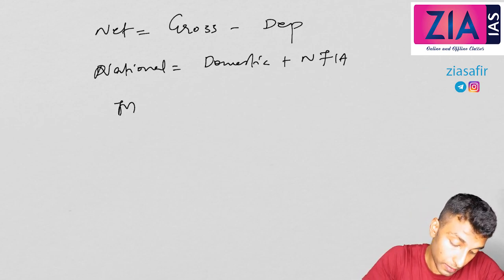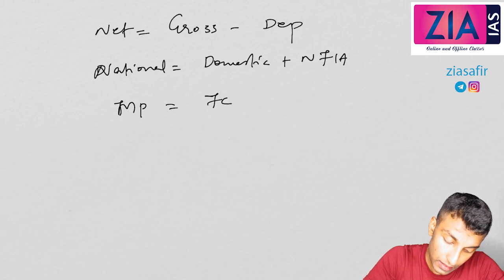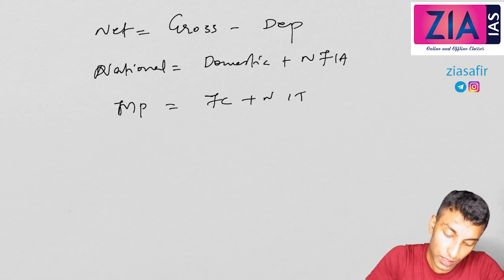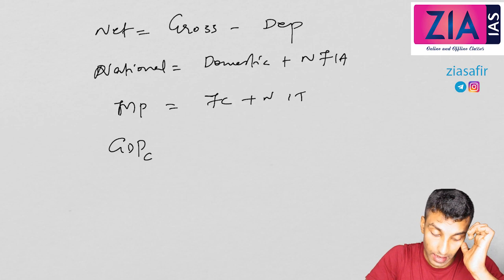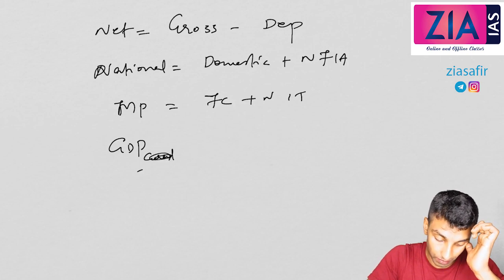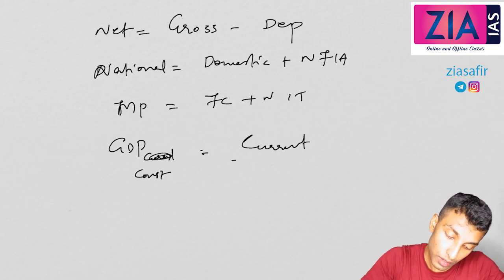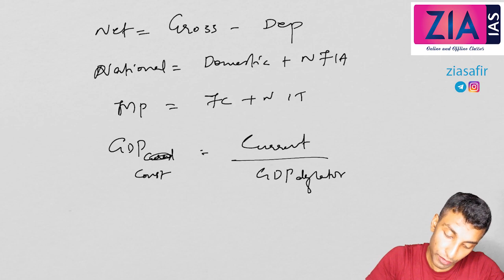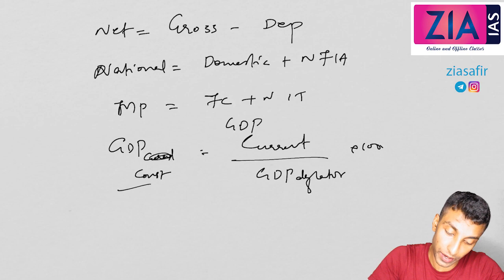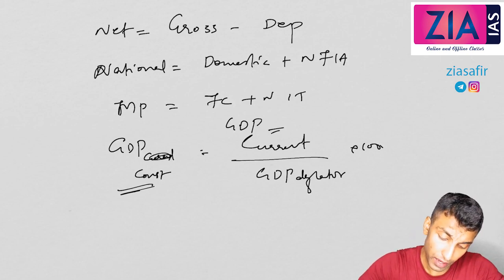Then market price equal to factor cost plus net indirect taxes. GDP at constant prices equal to GDP current divided by GDP deflator into 100. If it is NDP, here you will write NDP, that's it. So these are the 4 important concepts that we have learned.